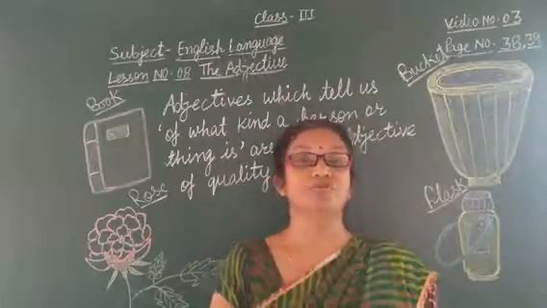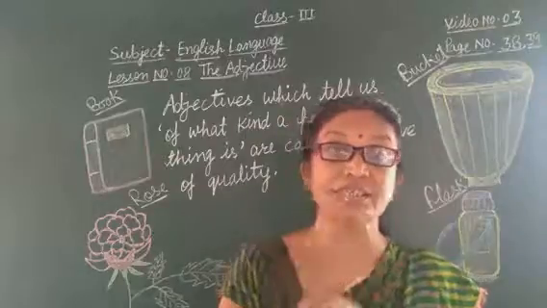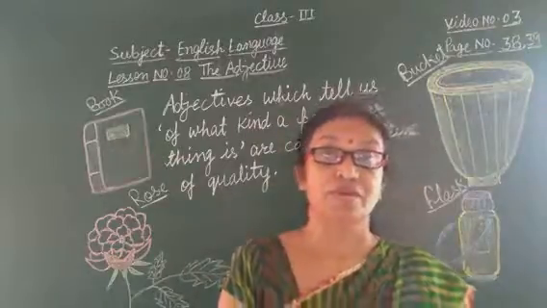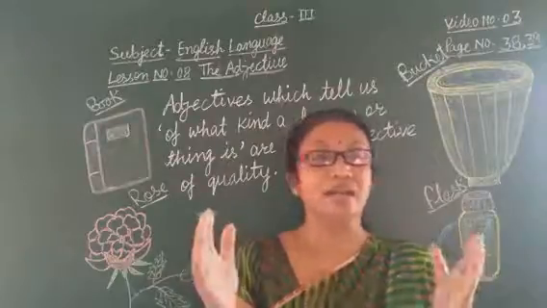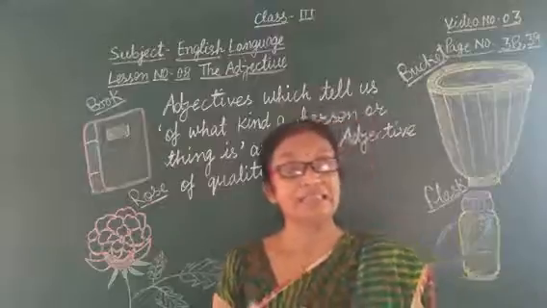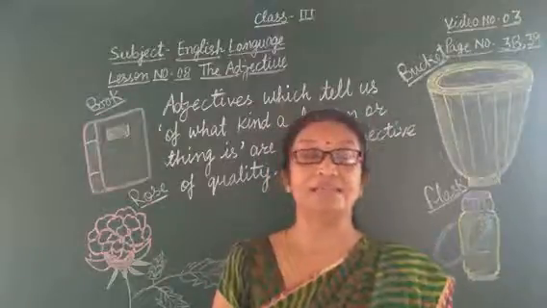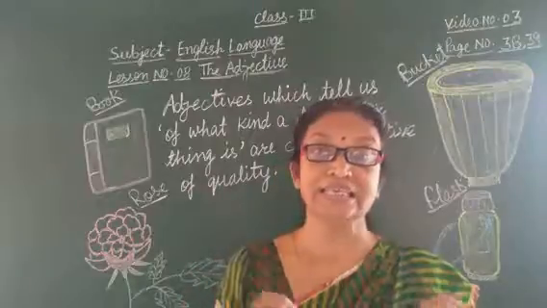Enough food. The word enough is describing the quantity of food. So these words are called adjectives, and these adjectives tell us how much of something there is.